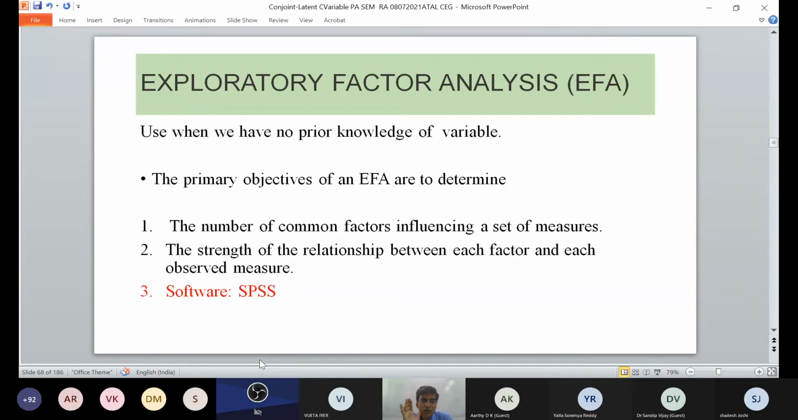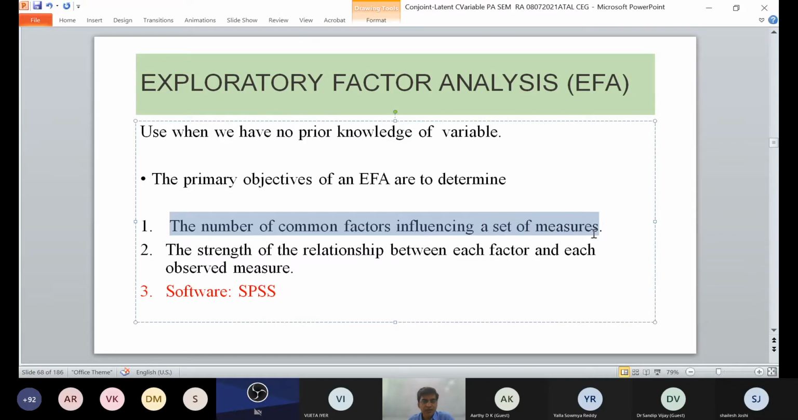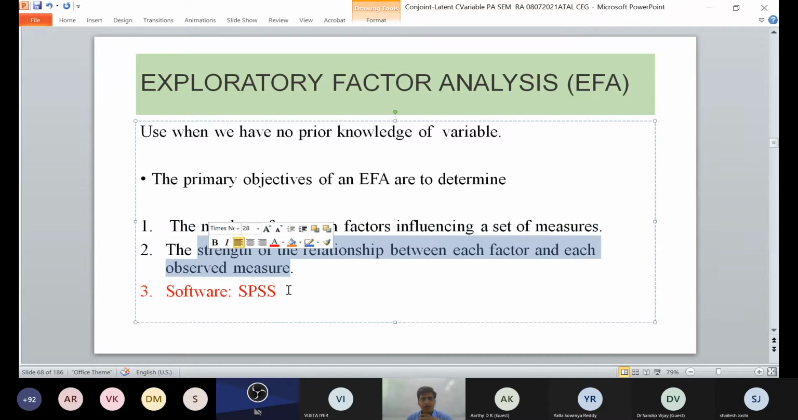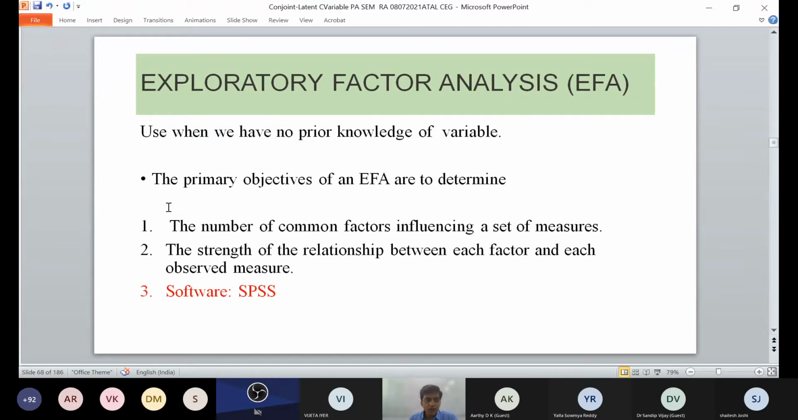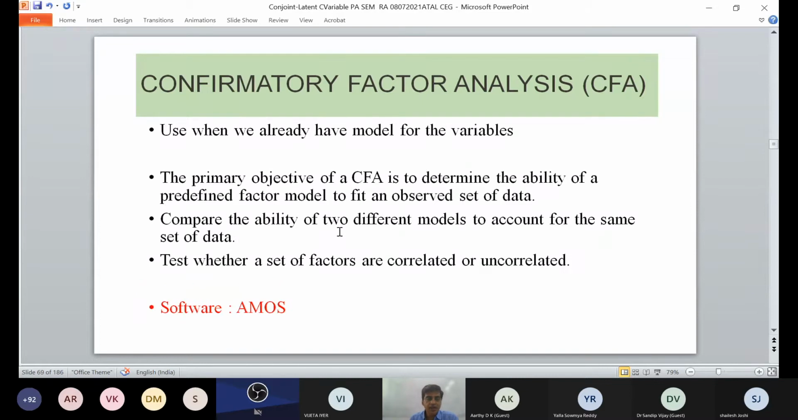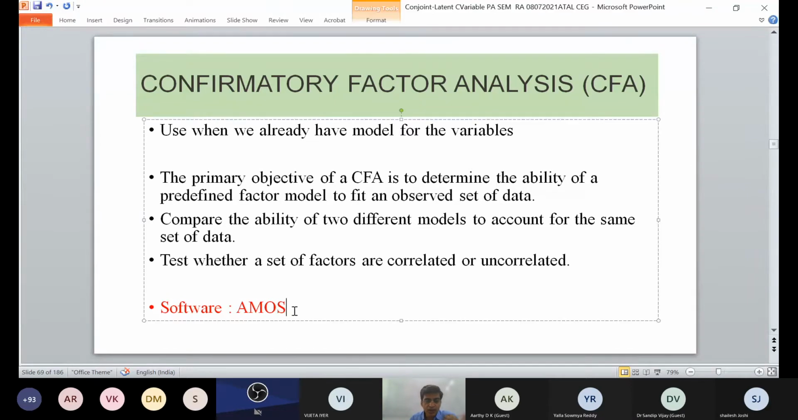So basically, if you talk about exploratory factor analysis, the prime objective is the number of common factors influencing a set of measures, and then the strength of the relationship of each factor is ordered. I will try to show you this with the help of software called SPSS. Now, if the primary objective of confirmatory factor analysis is to determine how well your model fits the observed set of data, then you have 2 different models, which you can test through AMOS software.